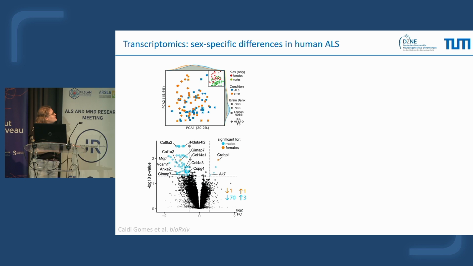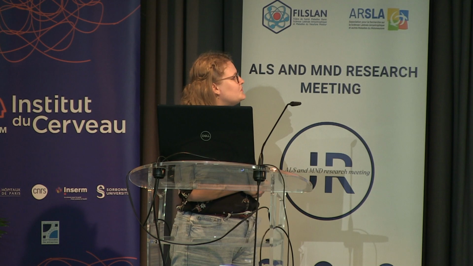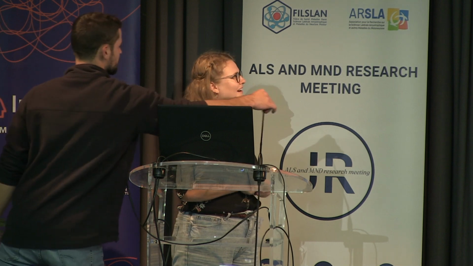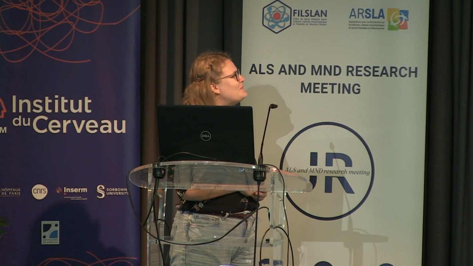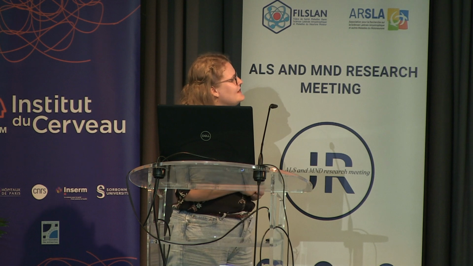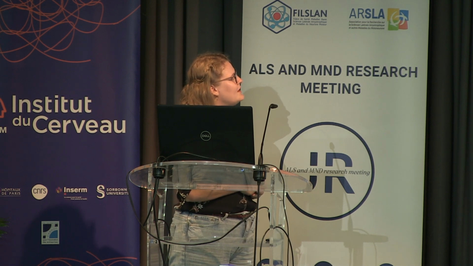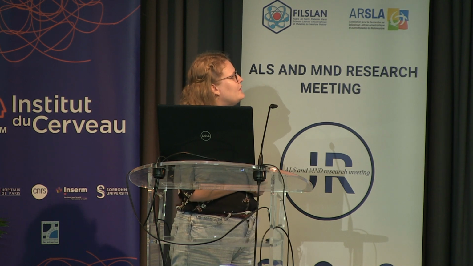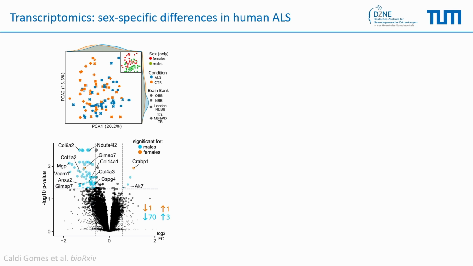So let's start with the result of the transcriptomics in the human patients, and the first step was to determine what would impact the sample. So we wanted to determine if the condition, of course, has an impact, the sex, and also the brain bank origin. And as you can see here, it reveals that the condition only has a few impacts and slightly separates the samples, while we really had a nicer separation when taking sex into account. And therefore, we decided to analyze all of our data, male and female, separately.